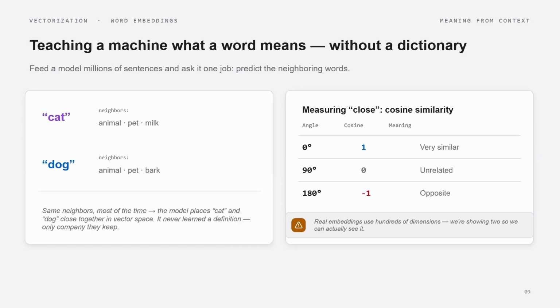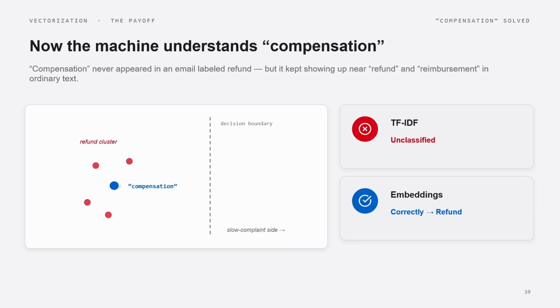We teach not the exact dictionary meanings. We feed millions of sentences and give it one job: predict the neighboring words. For example: cat is an animal, cat is a pet, cat drinks milk. Like that we feed so much text related to the cat. Similarly, we feed dog too. Dog is an animal, naturally. It is not a car, it is not a truck. Dog is a pet and dog barks. Now you see cat appears near animal, and dog also appears near animal. This way it measures the distance, whether they are similar or not similar. One new word has come, compensation.